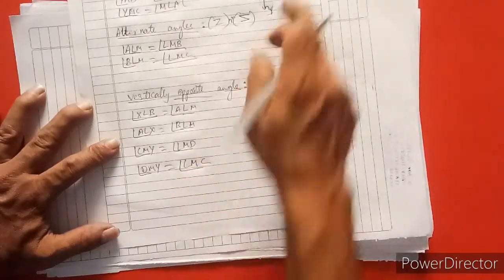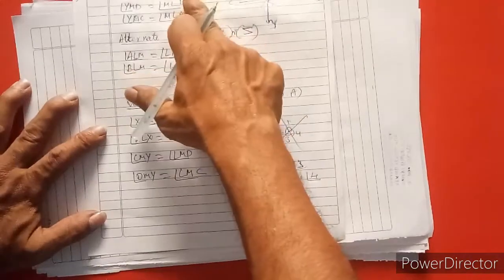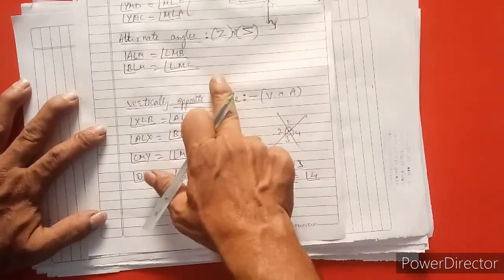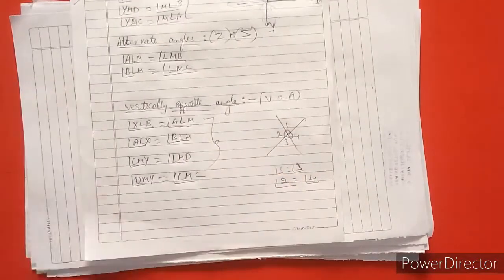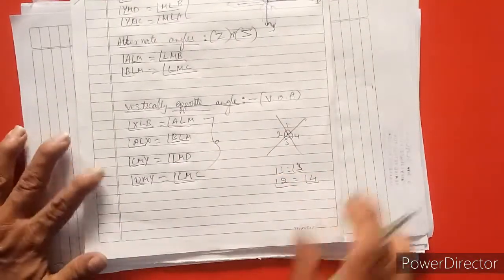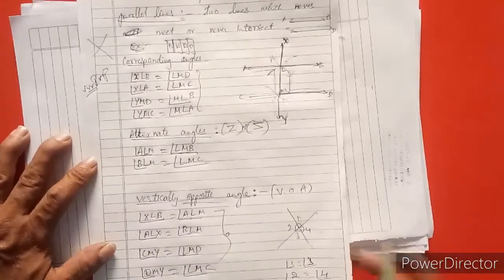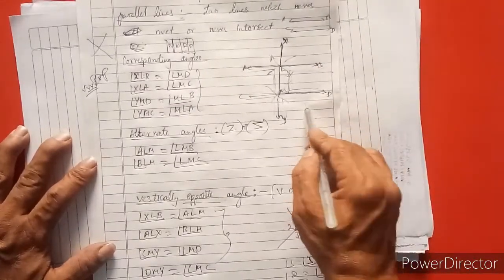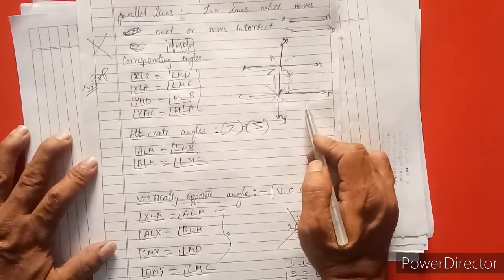These are the corresponding angles, alternate angles and vertically opposite angles that I taught. This we are done. This is very important. You can copy and note down these points, very important, and you have to draw the figure also, and based on the figure you can do it. Understood my point? Okay.